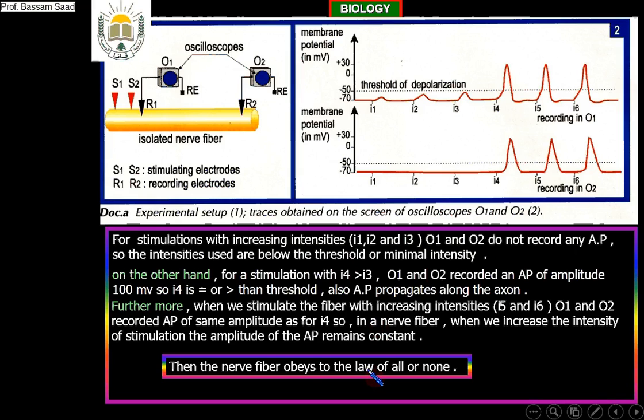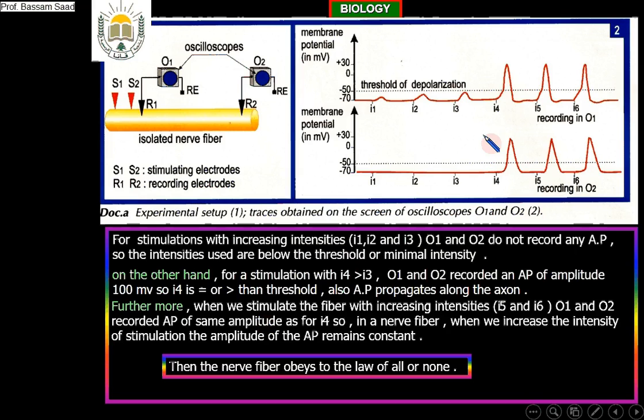Now, what about another thing we observed, we discovered here? We discovered that the action potential produced upon stimulating the nerve fiber will propagate, will move.